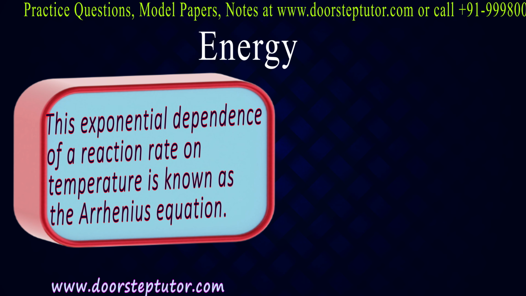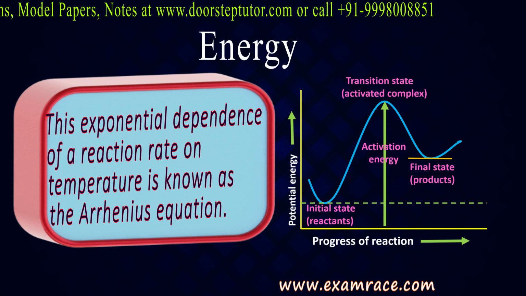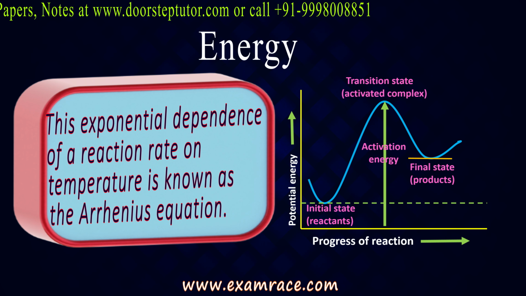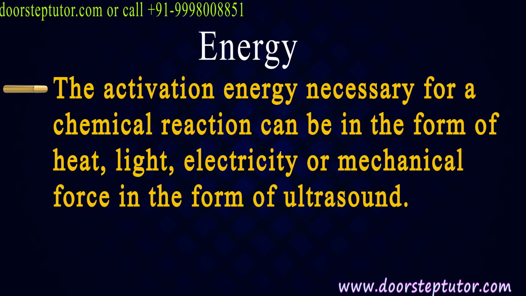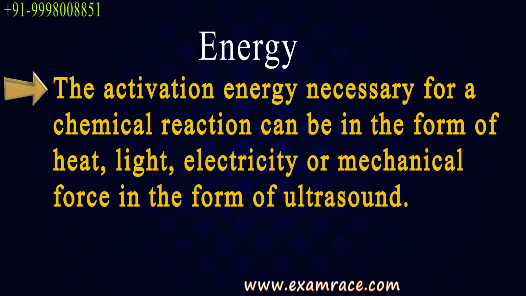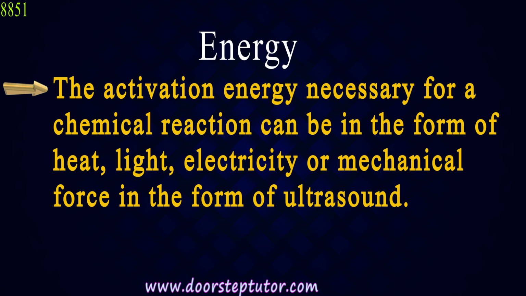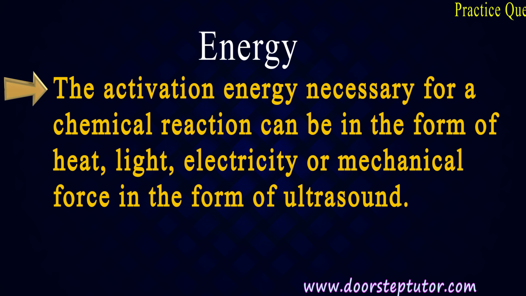The figure I have shown you earlier is also showing the Arrhenius equation. The activation energy necessary for a chemical reaction can be in the form of heat, light or electricity, or by giving some mechanical force, some reactions also happen.